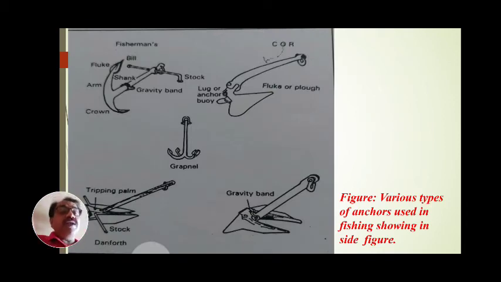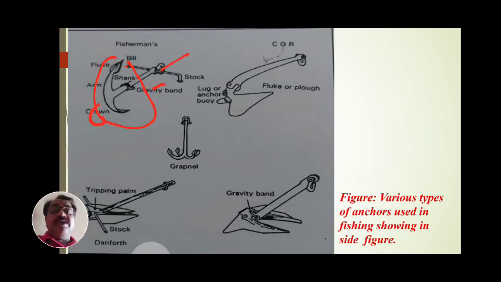See, these are the figures of anchors. These are anchoring to the ground. These are the ropes, and these materials are anchored to the different parts. This is the fisherman anchor shape. These are the arm, the crown, and the gravity band. These are fixed into the mud, dug into the stone, and with this anchorage our net and our ship are tied.